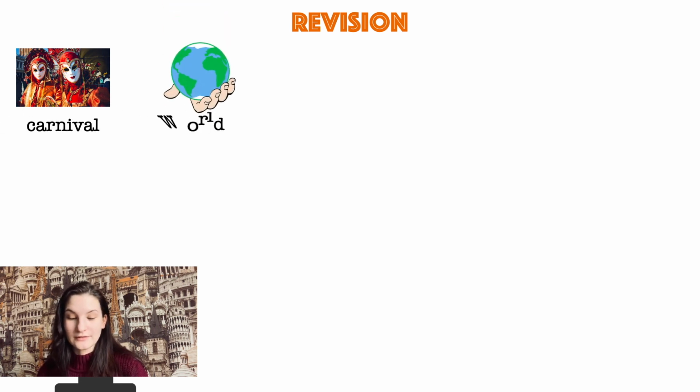And we will start with the revision. I will show you a picture. Your task will be to tell me what you can see in this picture, okay? You will have to say the word. For example, what is it? Great, carnival. The next picture. World, very nice. The next one is a little bit more difficult.